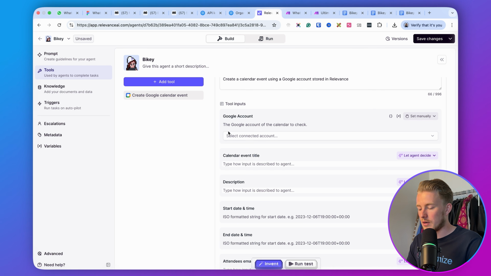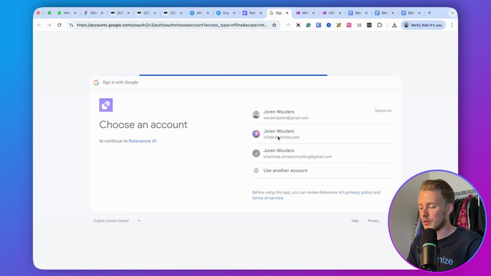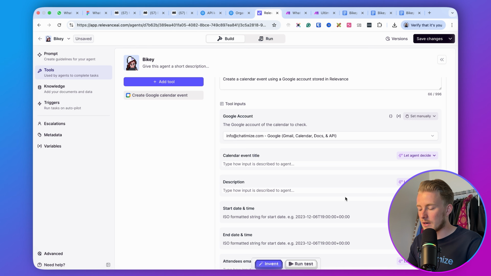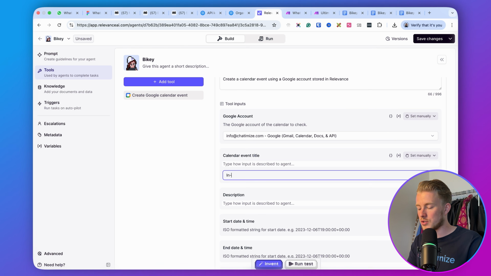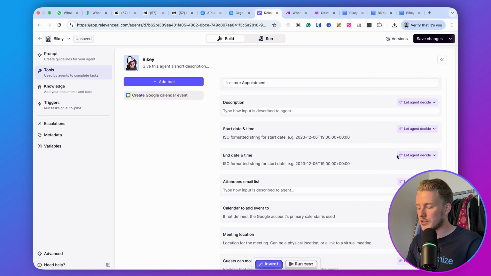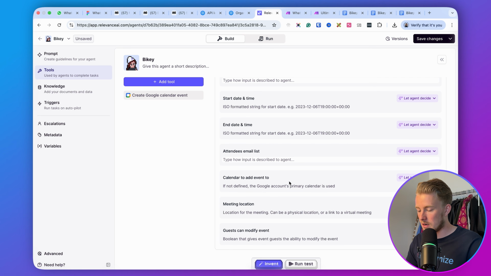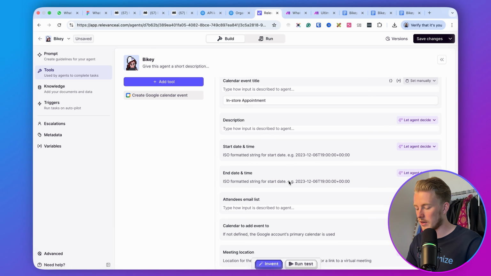Then we need to select the Google account, right? So we don't have a Google account connected yet. So I can click on Add Account, sign in with Google, and then go with my Google account and click on Continue, click on Continue. And now that is connected, right? So we can call this an event title. So I would just set this manually, and we will set this to in-store appointment. The description, I let the agent decide what the description is. The start date and time, I also let the agent decide. Also let the agent decide this. And I think the rest is fine, right? So it creates the Google Calendar event.